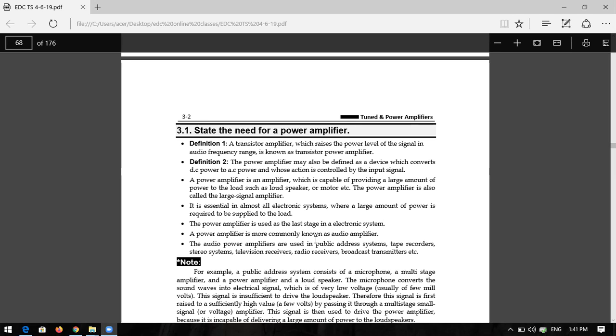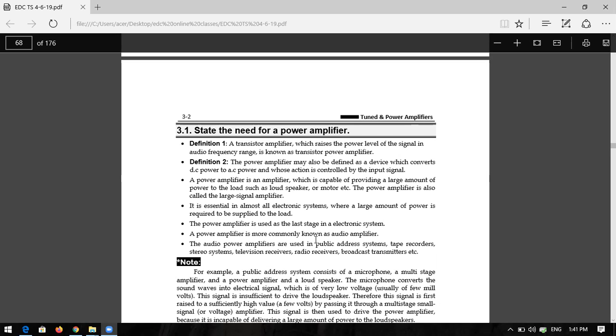What is the power amplifier? What is the general meaning of power amplifier? It will raise the power level of the input signal in the audio frequency range. That is called a power amplifier. It is the general terminology. You can use this definition. Generally, it will raise the power level of the input signal in the audio frequency range.